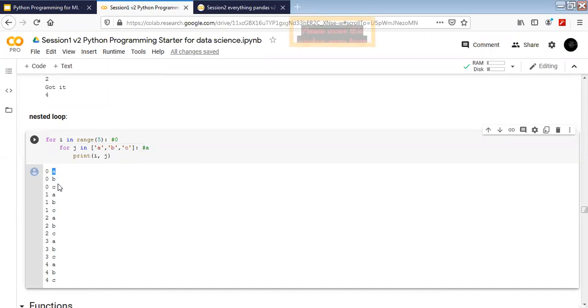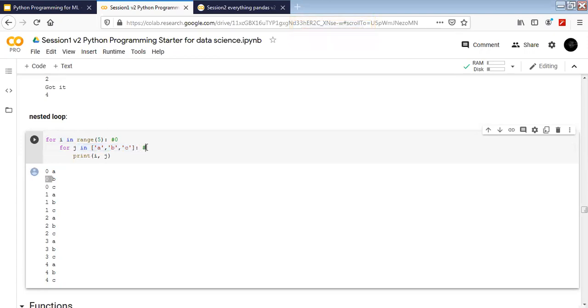Now what's going to happen in a nested loop is the inside loop, which is part of the master loop, the slave loop as we can call it, is going to change. The value of the master loop is going to stay the same. Then we get 0 and b. Then we go to c, and after c we don't have anything here. So it means that the loop for j is done.